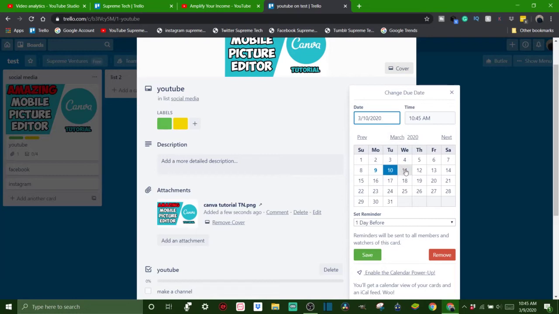Say you want the due date to be tomorrow. Click on there. You can set a reminder, and the reminders will be sent to all the members of this card. Now, I didn't get into the members too much, but that's the teams. You can make a specific team of other people that have Trello and add them all to one team. So you have people working for you, and you can show this visible to everyone in a specific group.